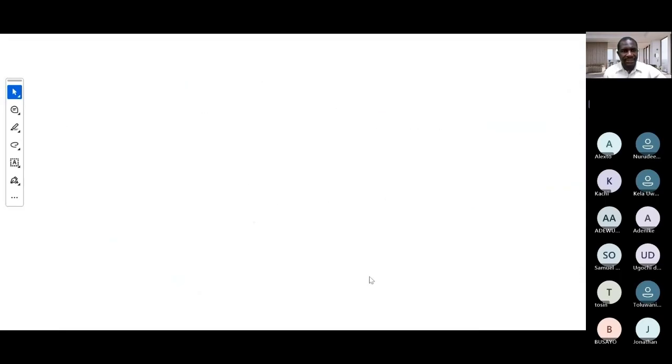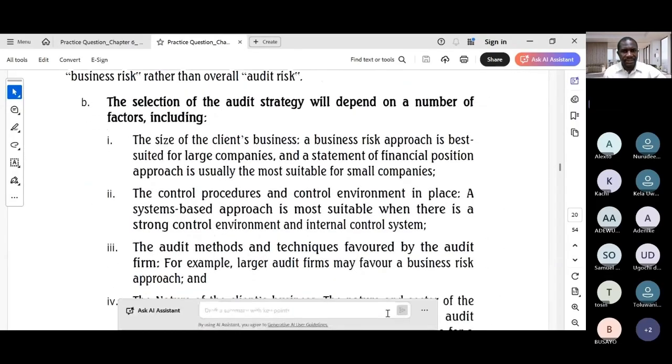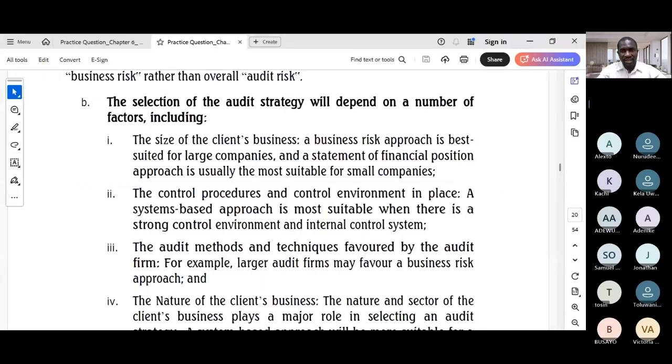Then for the B part, what to write? You need to explain the factors that a firm like Orlando Professional Service would consider when selecting an audit strategy for a client. So how do you write it? Use a bullet list or numbered list, like you've seen, to outline the key factors.